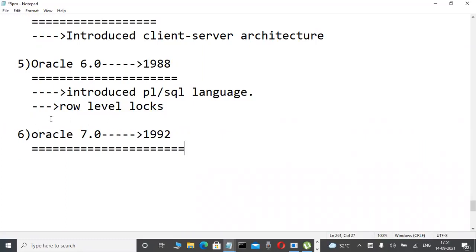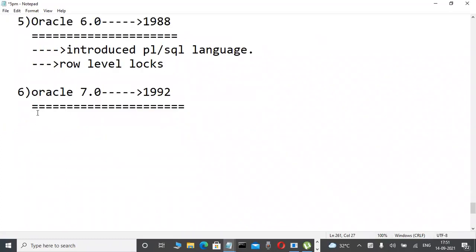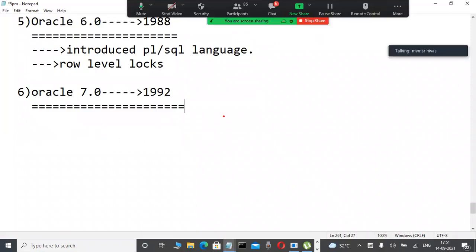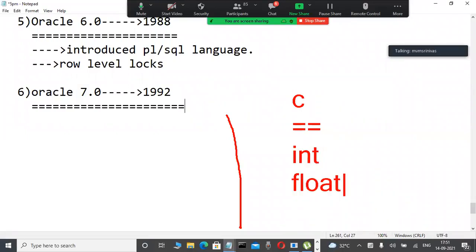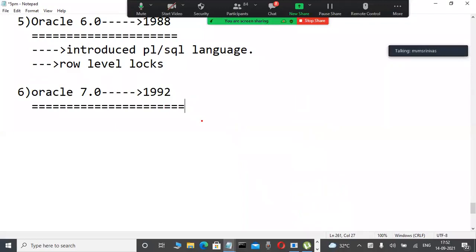Here I am telling one or two important concepts only. Is anybody good at C language? In C language, some data types are there, maybe from an academic side: integer, float, char, double. So many data types are there. Same like Oracle, in our course we learn some Oracle data types. Can anybody tell me Oracle data types? Very good, char is there.